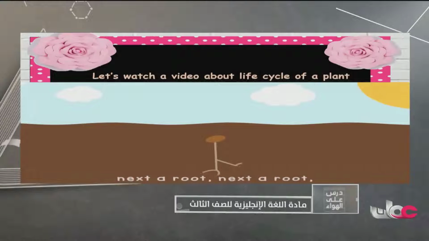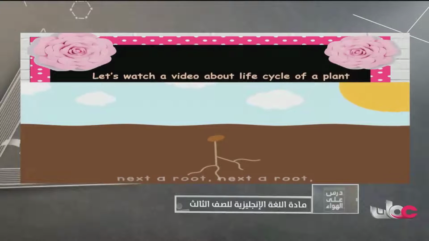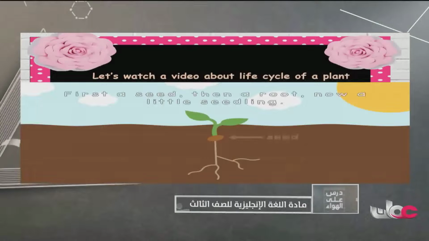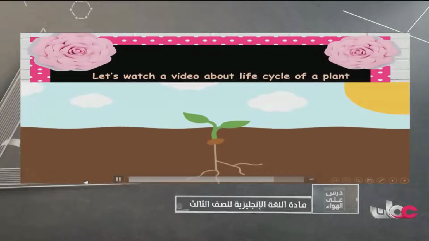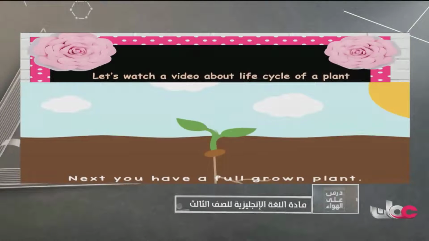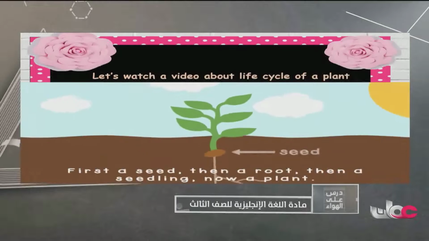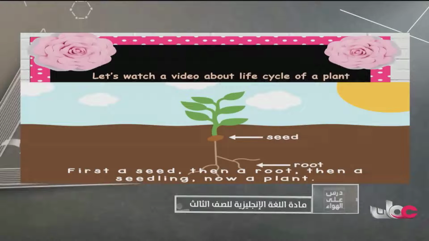Next you have a seedling. Now you have a full-grown plant. Stem and leaves, a full-grown plant. First a seed, then a root, then a seedling, now a plant.